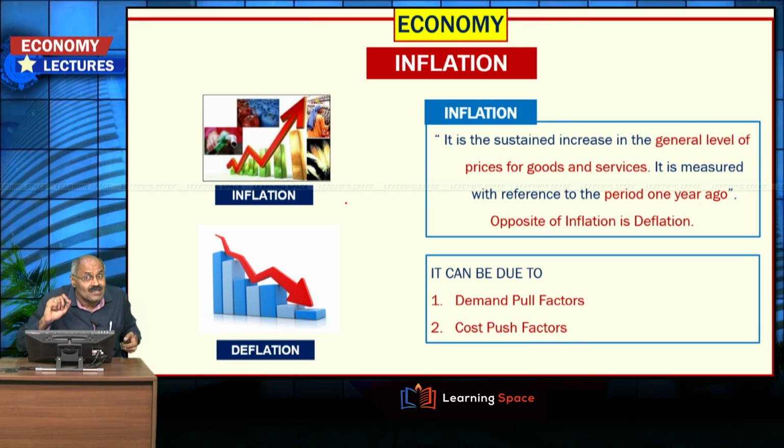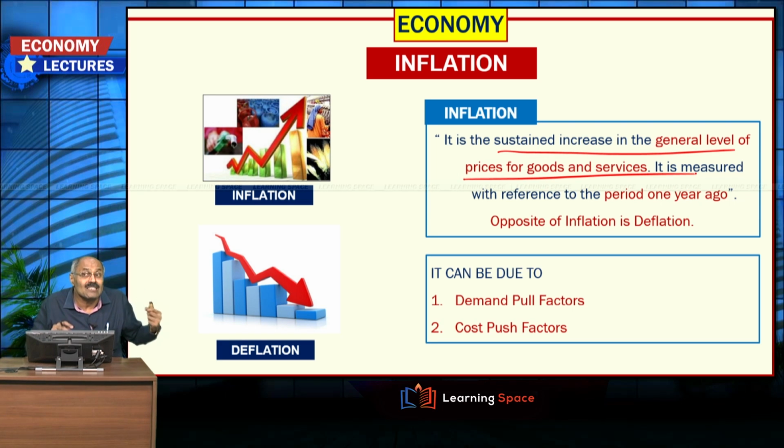Inflation is a sustained increase in the general level of prices for goods and services. It is measured with reference to a period, normally 1 year ago. If I say inflation for the month of May 2017 is 5%, it indicates that the rise in prices in comparison to May 2016 is 5%, and it can be due to demand pull factors or cost push factors.